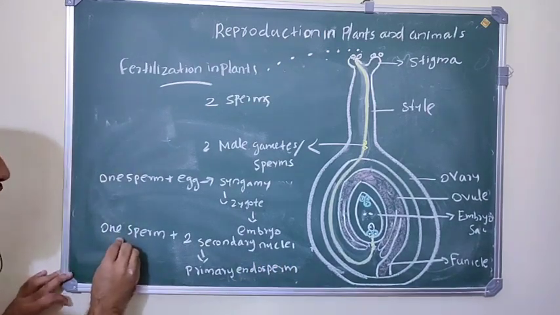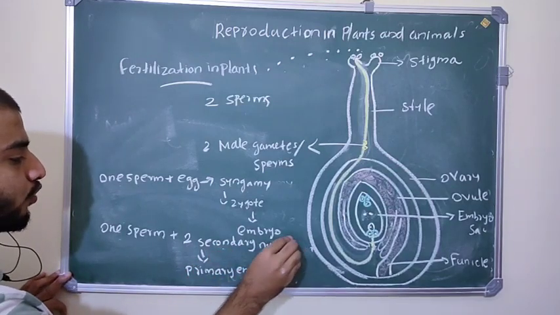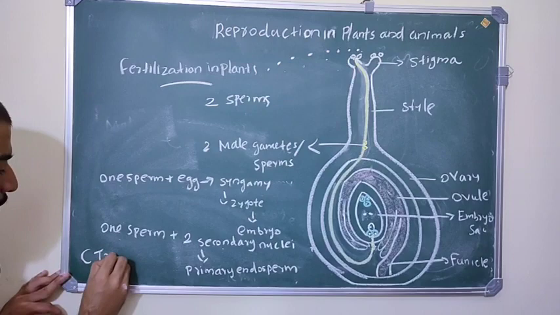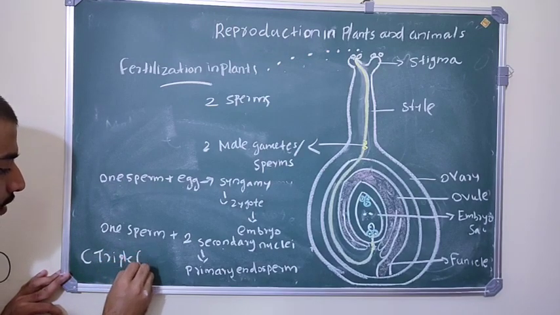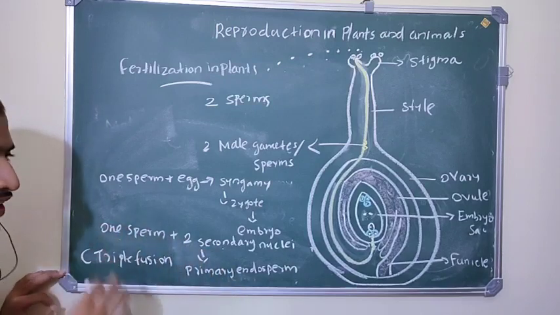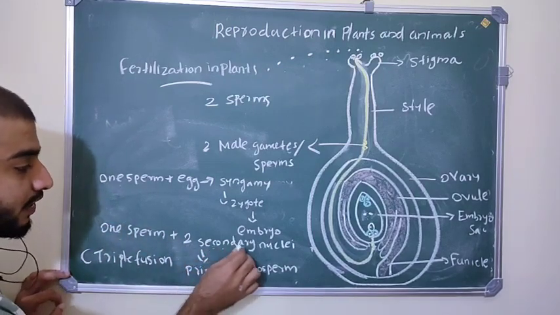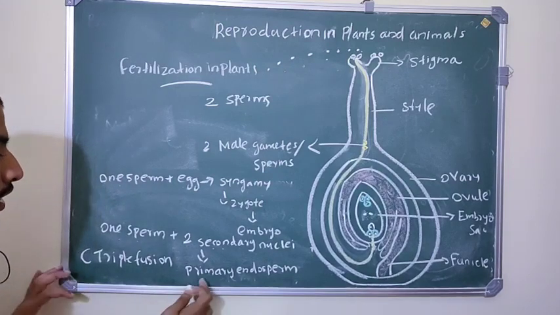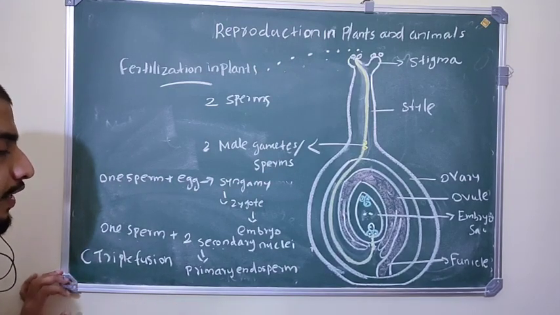It is called triple fusion. Why is it called triple fusion? Here two secondary nuclei and one sperm fuse, so it is called triple fusion, which results in the primary endosperm.